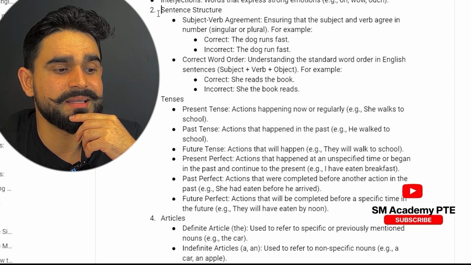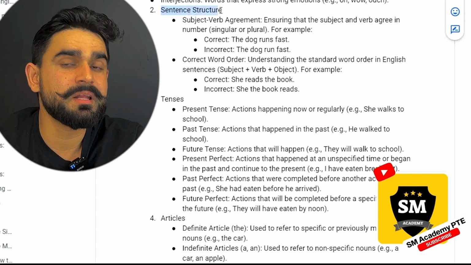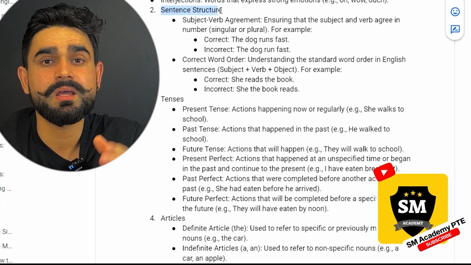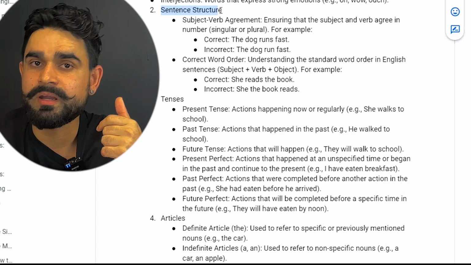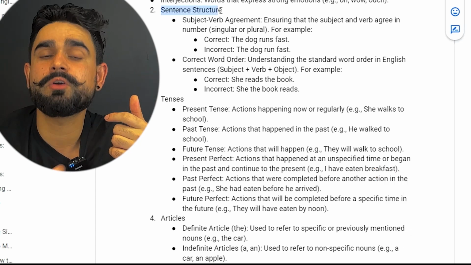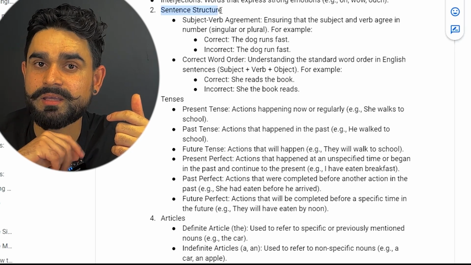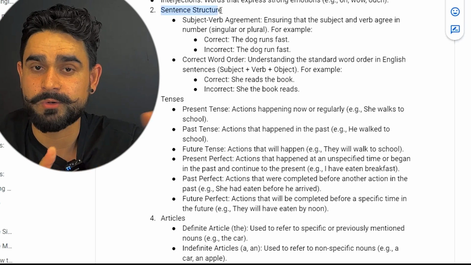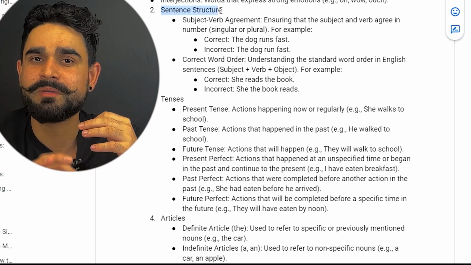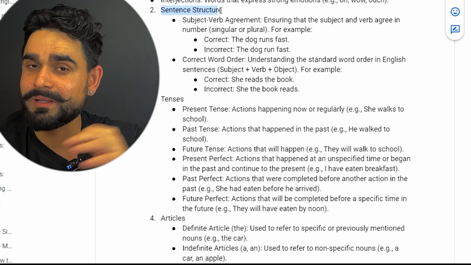Next one is the sentence structure. I will explain further how you can apply those grammar rules in the reading and writing fill in the blanks, to do your reading and writing fill in the blanks quickly. What is the help of the grammar, how you will use these grammar rules. Okay, so bear with me to the end of this video. I'll explain all these things.